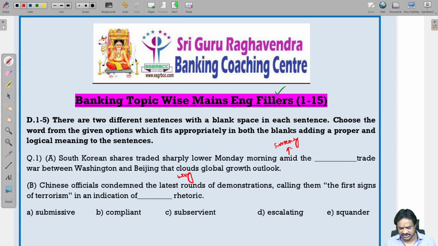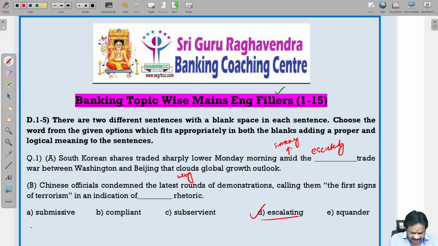So we should use some word with the meaning increasing. So you can use escalating, increasing trade war. Which word can you use? Escalating. Escalating means increasing. Between Washington and Beijing that clouds global growth outlook. So here you have to see the remaining words also. Directly we can take the word increasing, but increasing is not there, escalating. You should know the meanings of the remaining words.